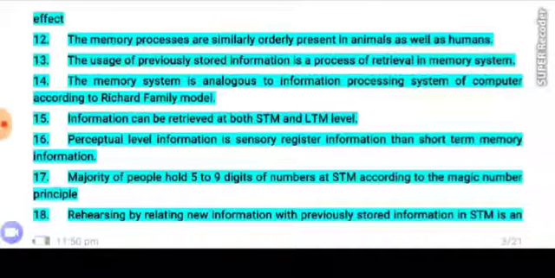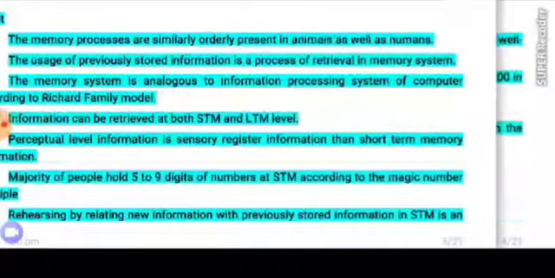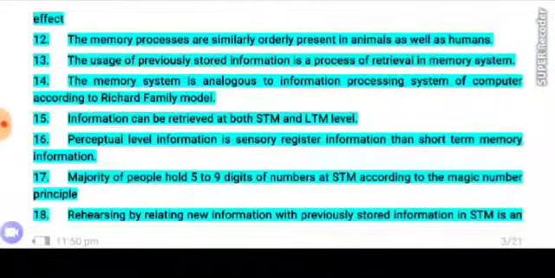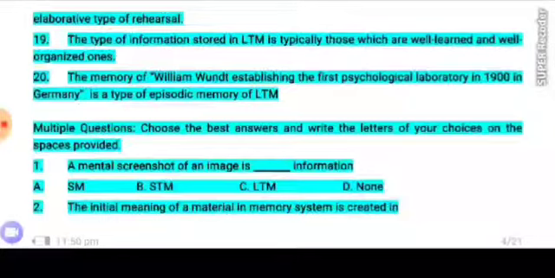Number 17. Majority of people hold 5 to 9 digits of numbers at short-term memory according to the magic number principle. Number 18. Rehearsing by relating new information with previously stored information in short-term memory is an elaborative type of rehearsal.